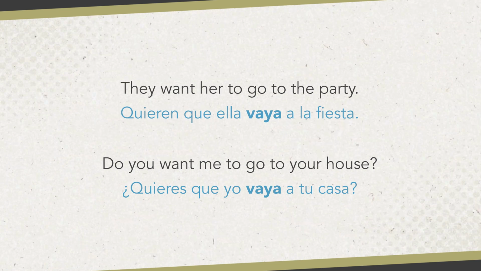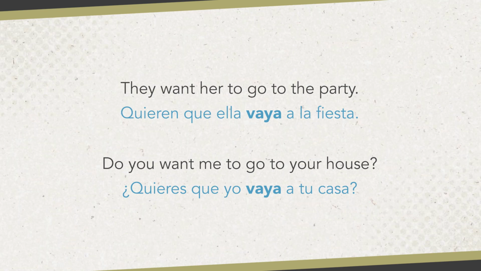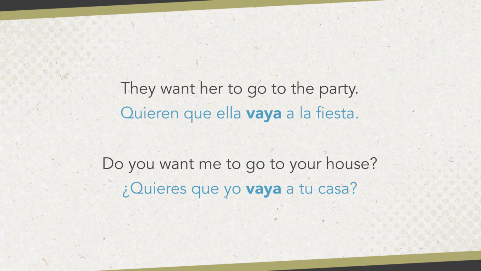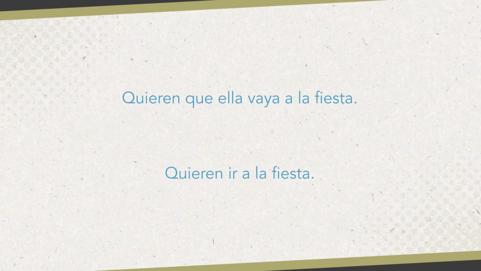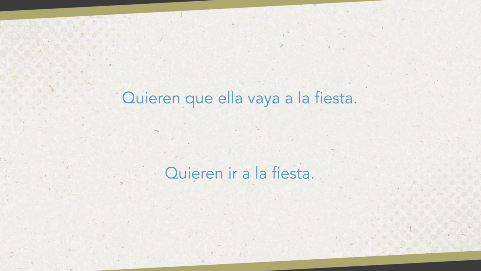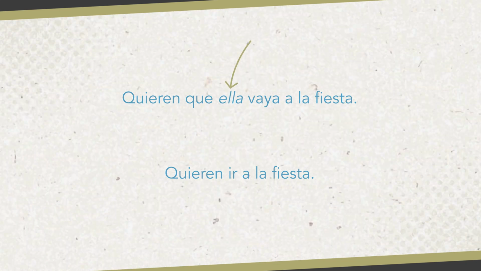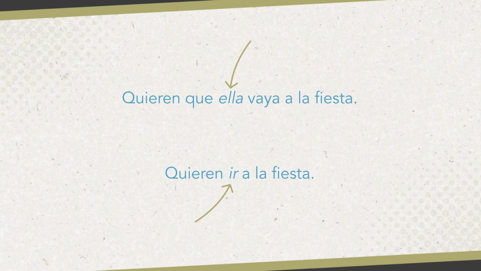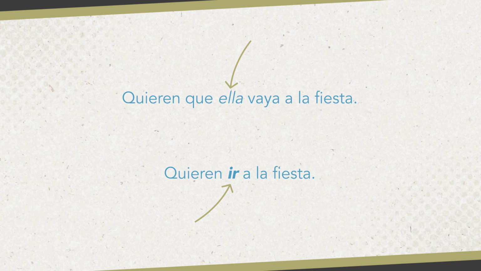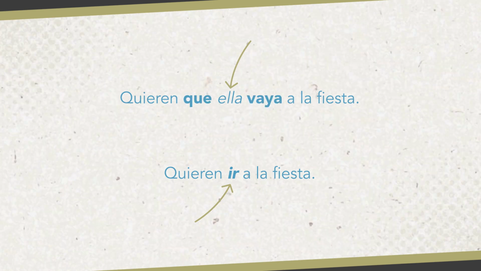It's interesting to point out that you could change each of these to use the infinitive ir instead of the subjunctive, but it would change the meaning. Compare these two sentences. Quieren que ella vaya a la fiesta. Quieren ir a la fiesta. So in the first case, they want her to go somewhere, but in the second one, they want it for themselves. Whenever someone wants to go somewhere, you'll use the infinitive ir. But if you want someone else to go somewhere, you'll need que and a subjunctive.